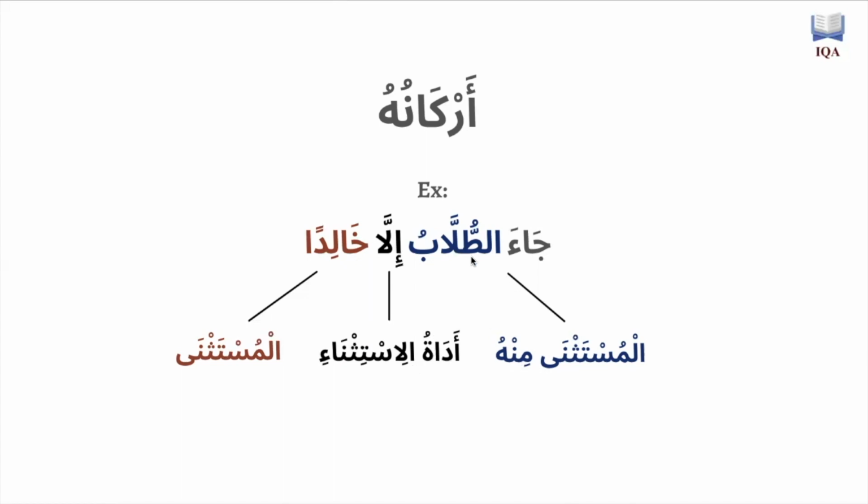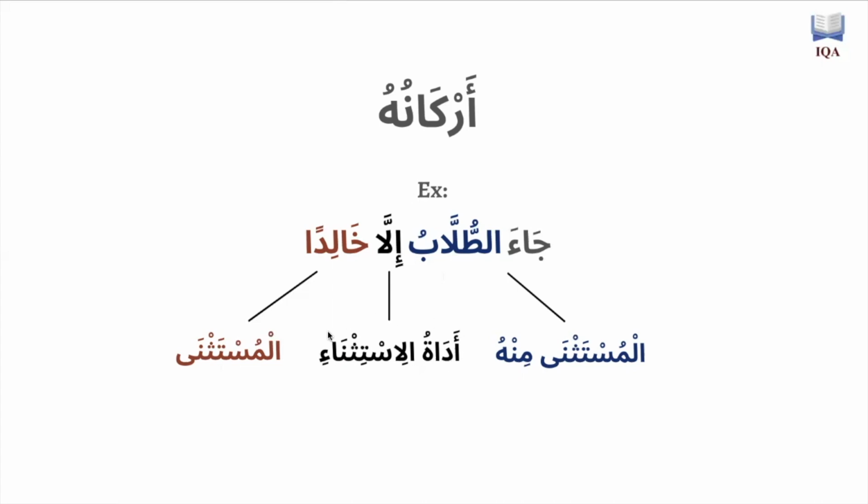So جاء الطلاب, the students came, illa except Khalidan. Khalidan is the mustathna, and it is going to be mansub. The mustathna min, it doesn't matter what its i'rab is. I'rab can be many different things, but it doesn't have any effect on the mustathna in terms of its i'rab. So those are the three different pillars that the istithna is always going to be made up of.